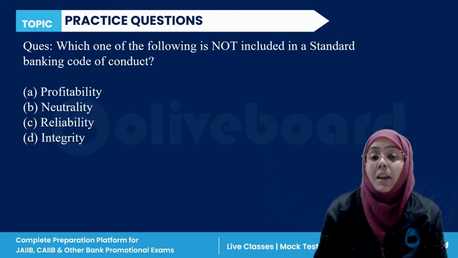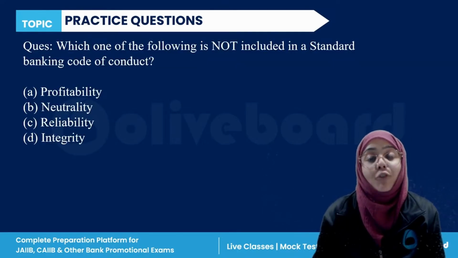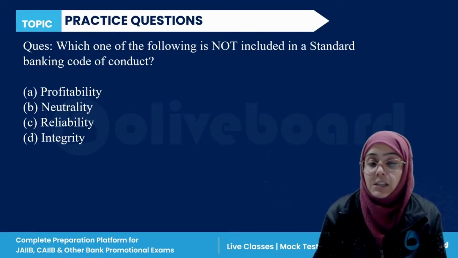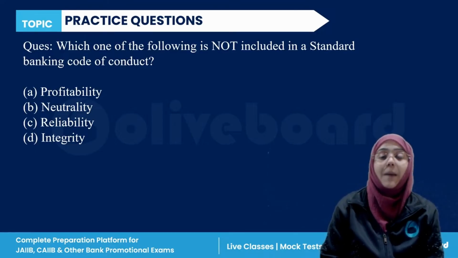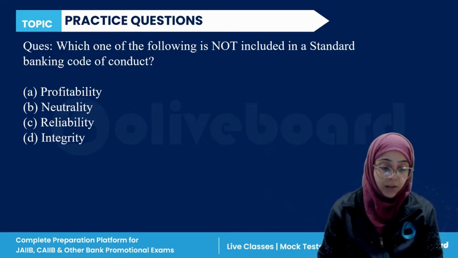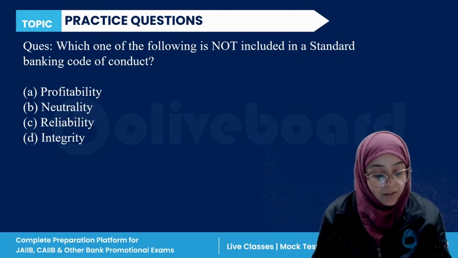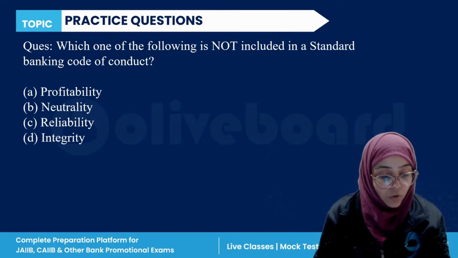Next, which of the following is not included in the Standard Banking Code of Conduct? Profitability, neutrality, reliability, or integrity. Not included in the Standard Banking Code of Conduct. Everyone, Hema, please answer this question. Everyone who is watching this, please answer this question.